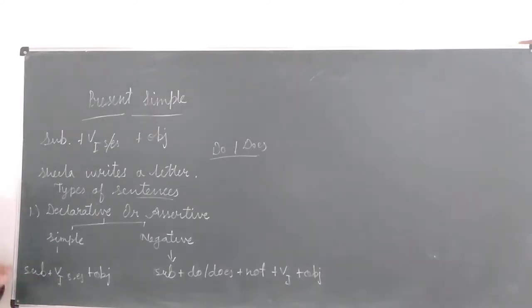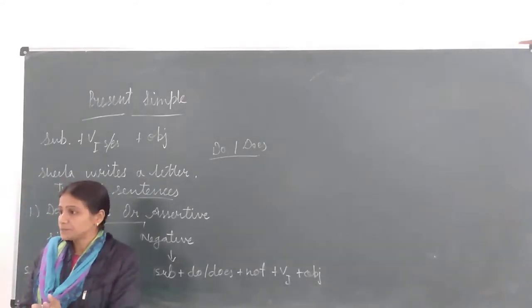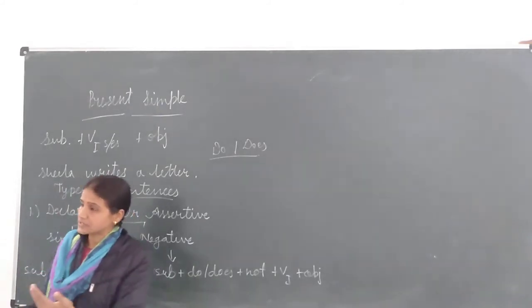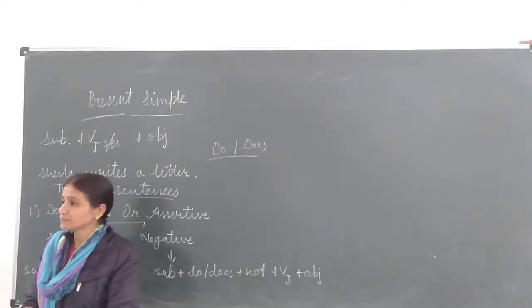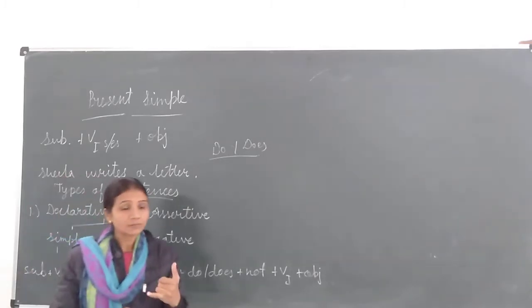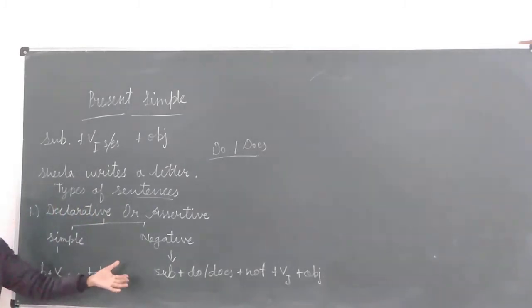I is not third person, I is first person. It is singular, but with first person singular we use only the first form of the verb, not s or es. So the example, I play football. If I am using she as a subject, then she plays football, not she play football. If the subject is they and your verb is play and the object is football, then make the sentence: they play football, because they is plural number, not singular number. Clear?